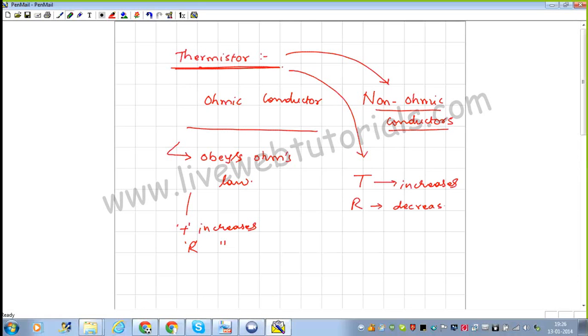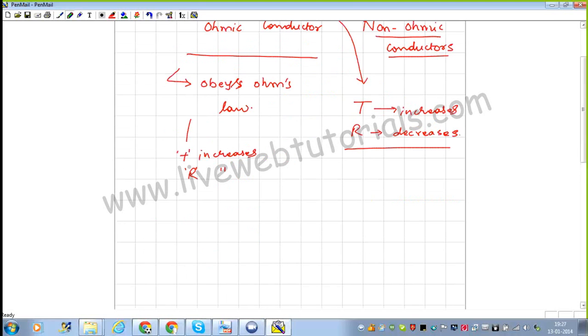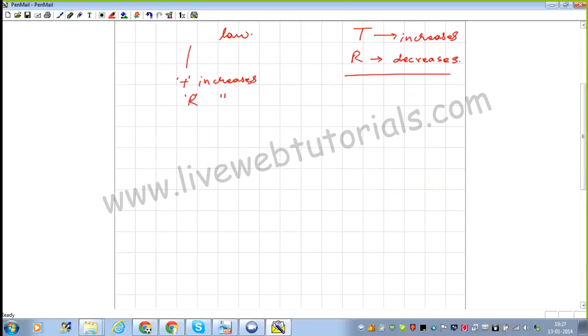So we are going to use a thermistor over here, and with the help of that we are going to explain the condition of a transistor when it is in on position and when it is in off position.